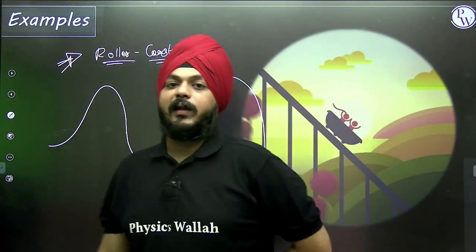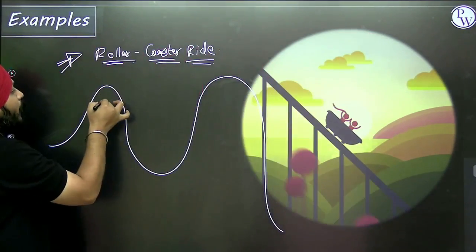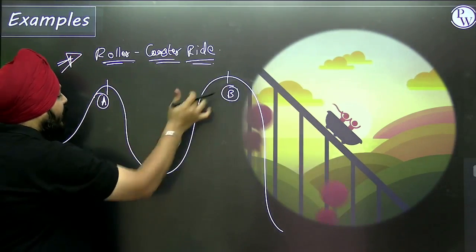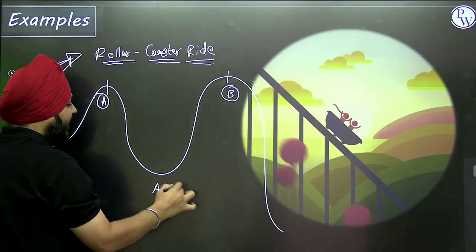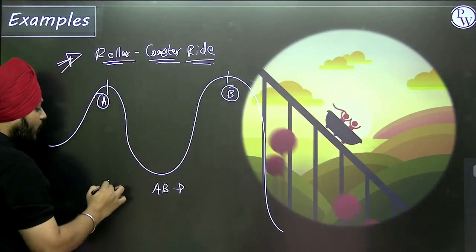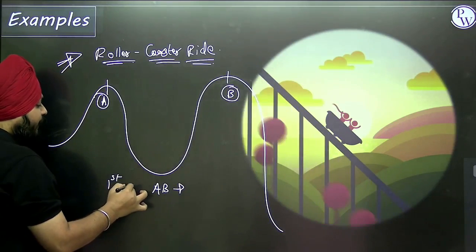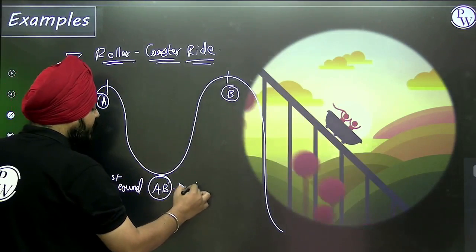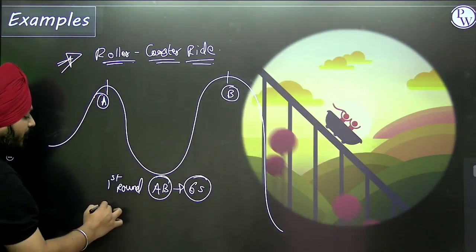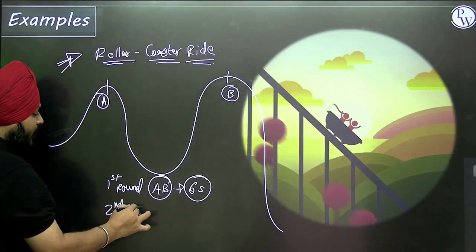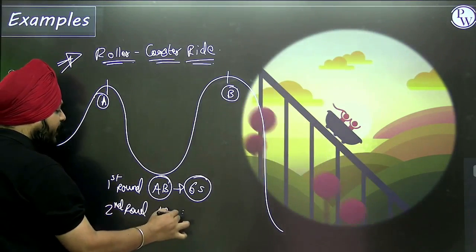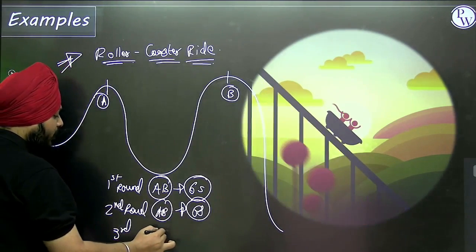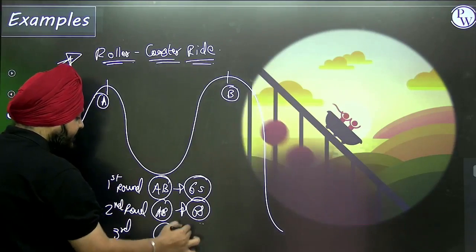Let us say the roller coaster is moving from point A to point B. In the first round, while moving from A to B, the total time taken is 6 seconds. In the second round, from A to B, obviously it takes 6 seconds. In the third round, again 6 seconds.